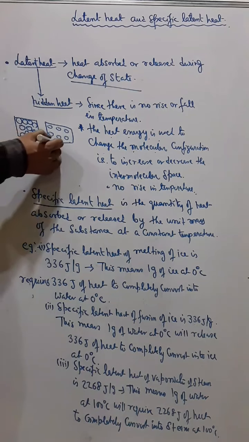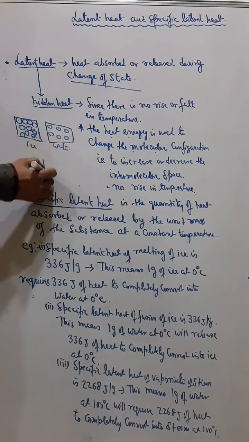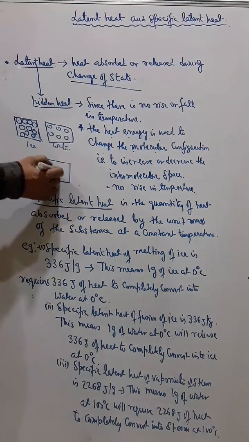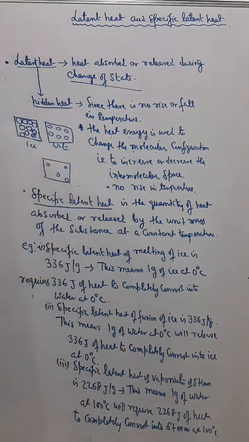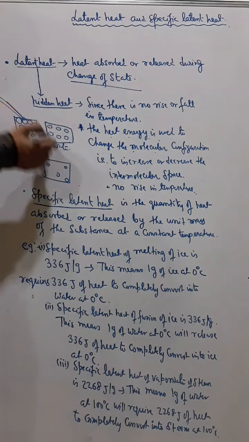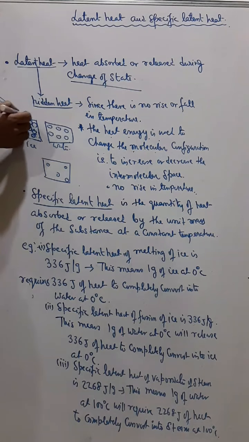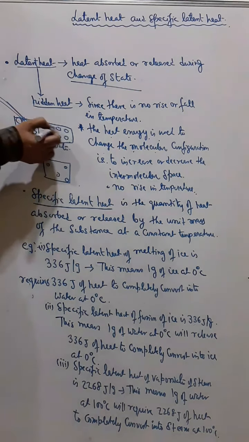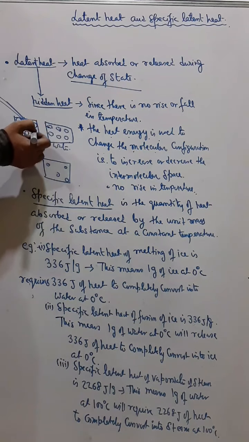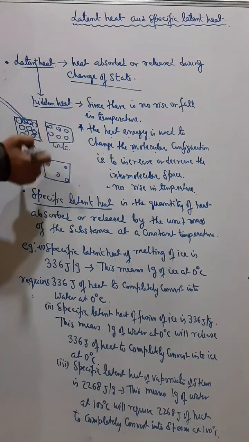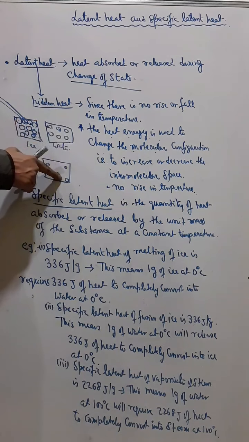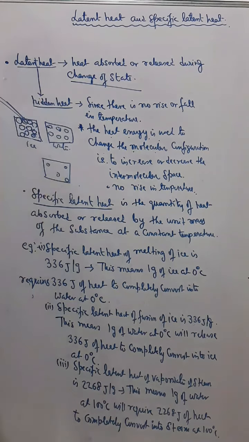Suppose this is ice and this is water and this is steam. So the heat energy that we are supplying during the change of state is used up just to increase the intermolecular space for converting from solid to liquid, or from liquid to gas, and hence there is no rise or fall in temperature.